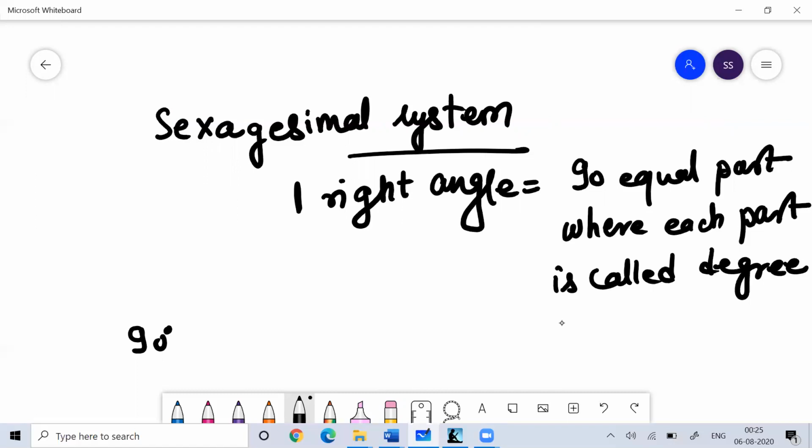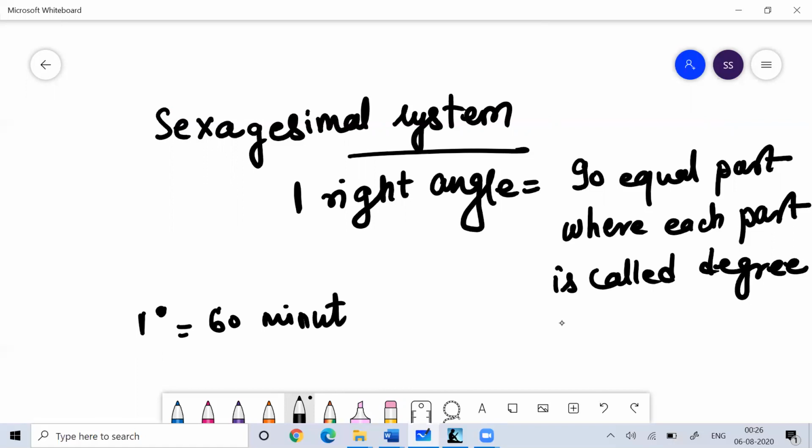Fine. So then further, you can divide each degree into 60 minutes. Whenever you say 1 degree, you can write it as 60 minutes.